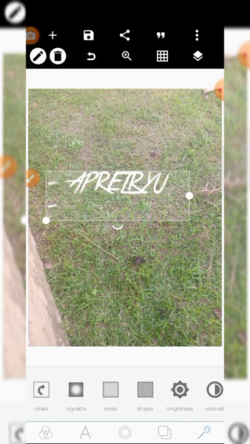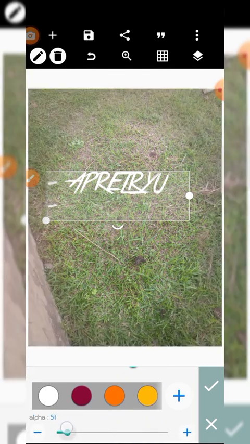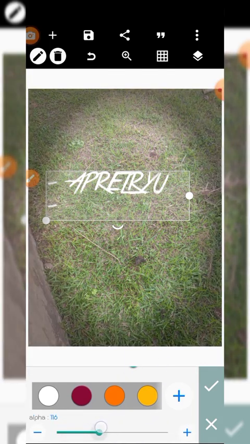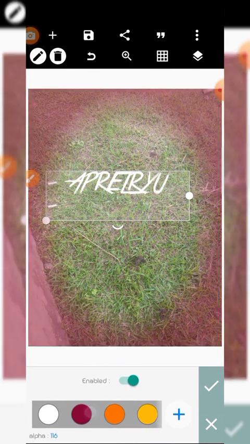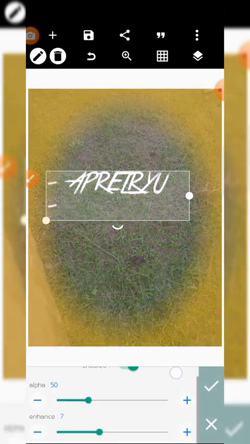Then there is this pigment. This is what it does. It's like blowing some areas. Then there is noise.